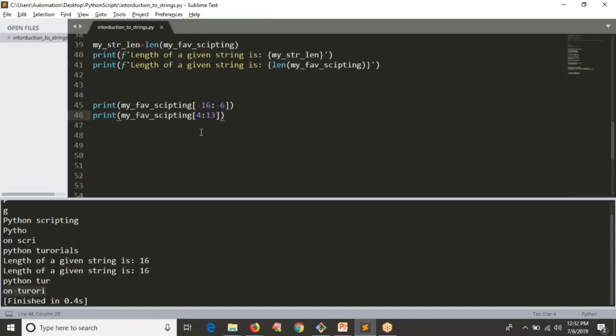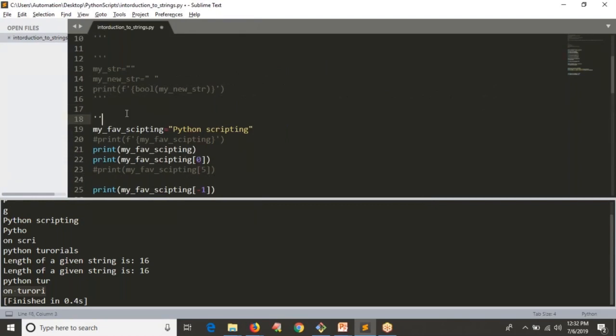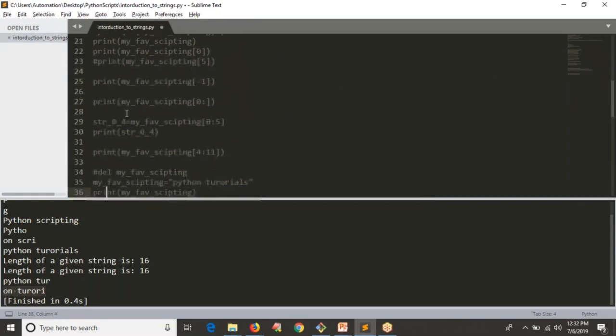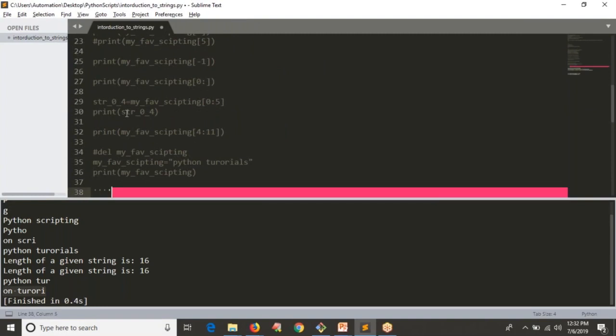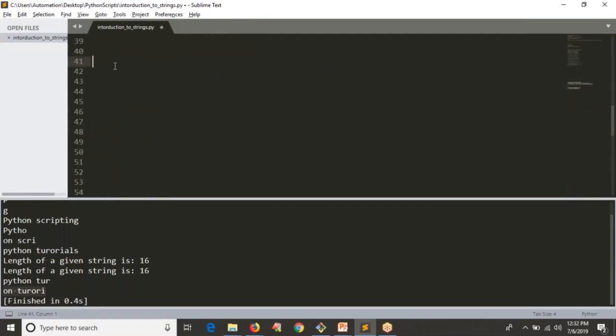Nothing is there. Let me comment whatever code you have as of now. So I'm going to comment, meaning I don't want to execute this code. Fine. Let me take my string 1 equals to suppose some Python. You can take any variable name. Then I'm taking my string 2 equals to some scripting. Now I want to add these two.